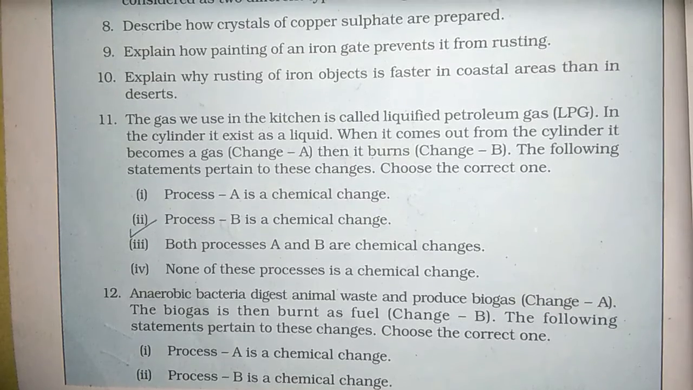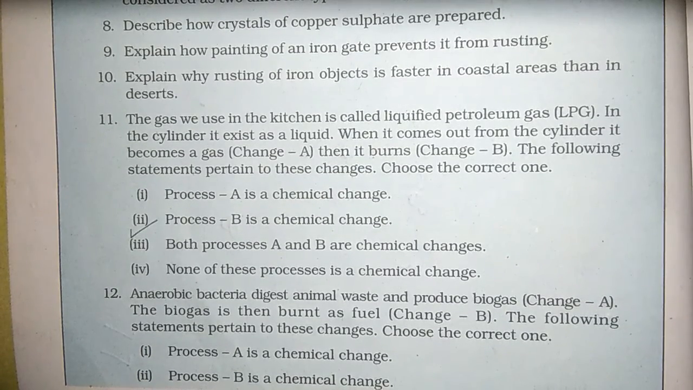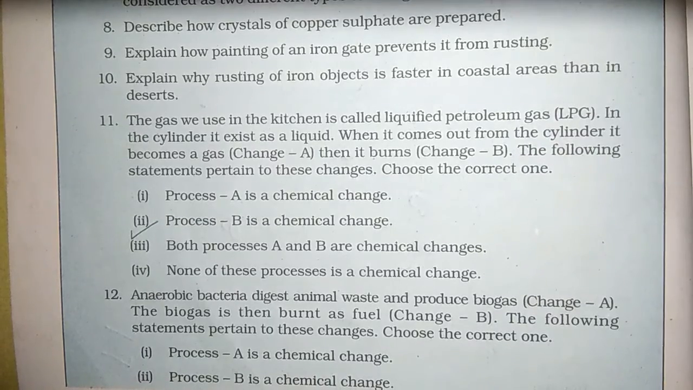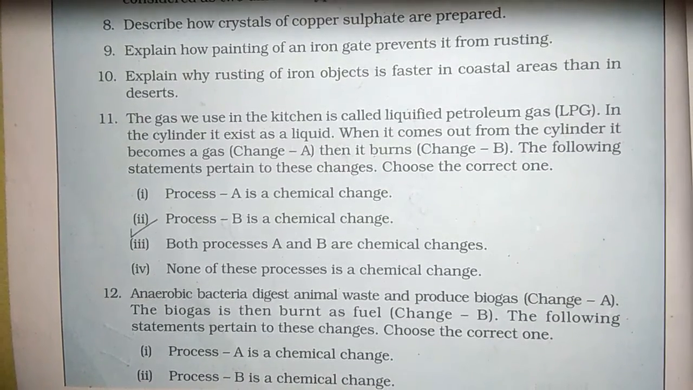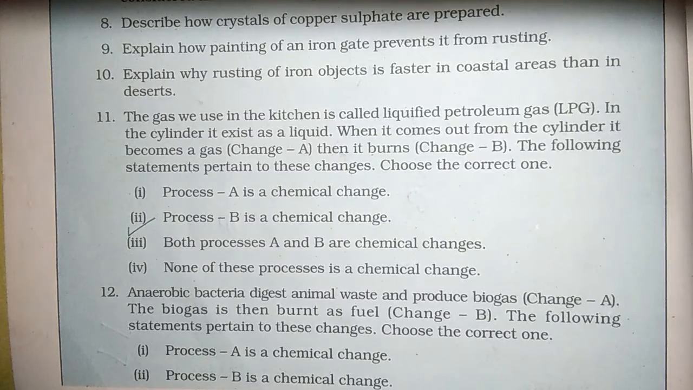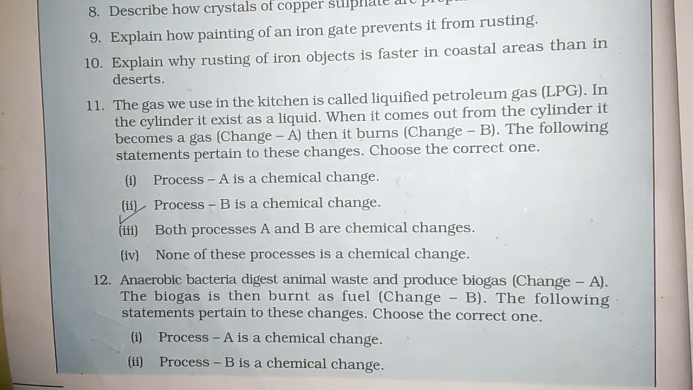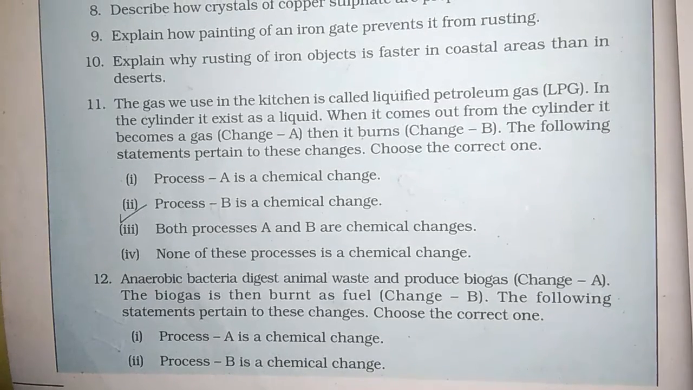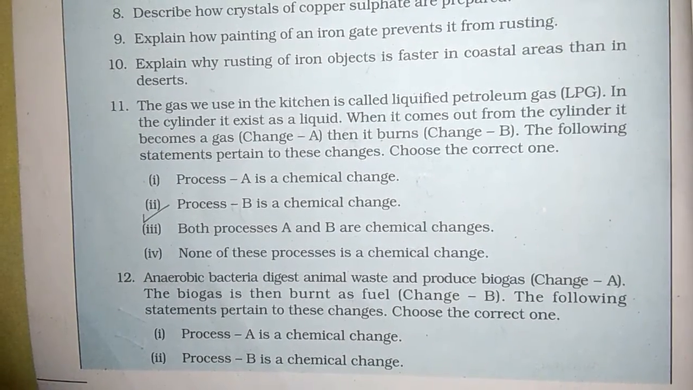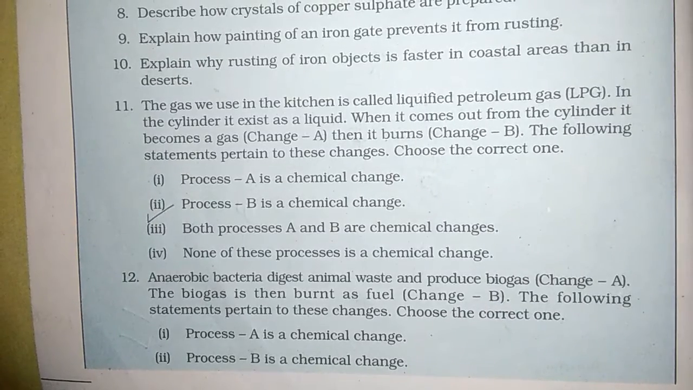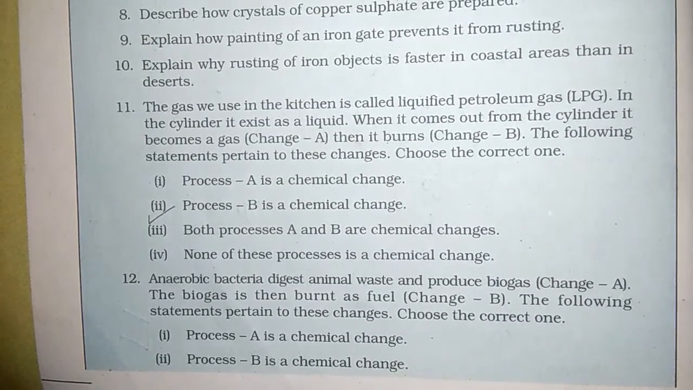The following statements are written for these changes, choose the correct one. A is a physical change, so the second option is correct. Process B is a chemical change. Now question number 12. Anaerobic bacteria digest animal waste and produce biogas. Chemical change. Okay. The biogas is then burned as fuel. This is also a chemical change.